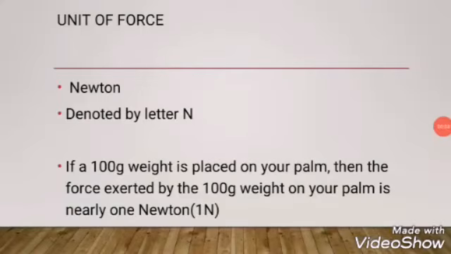We shall see the unit of force. Unit of force is Newton and it is denoted by the letter N, capital N. If you are holding a 100-gram weight on your hand parallel to the ground, then the force exerted by this 100-gram weight is 1 Newton. 100-gram weight, you tell it as 1 Newton.